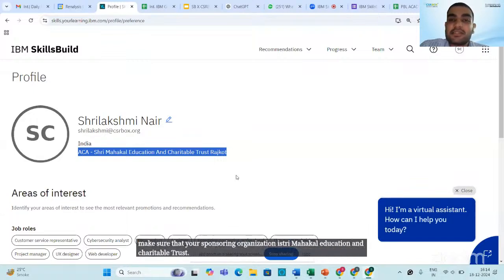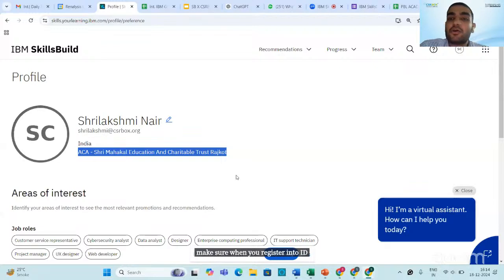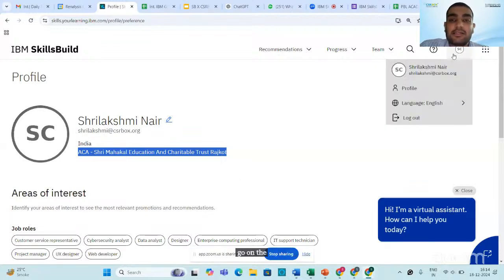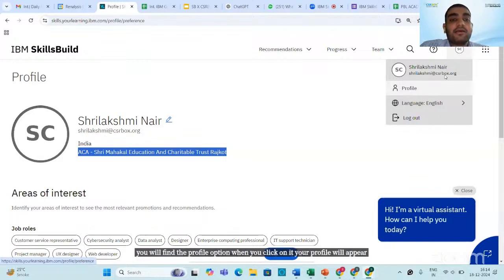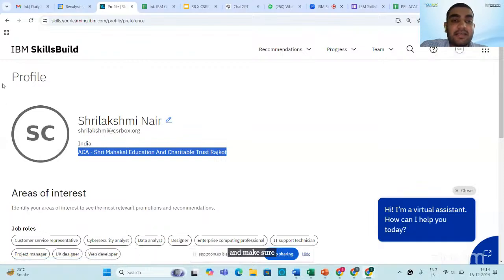Make sure when you register into IBM Skillsbuild, you go to the top right, below your initials, and you will find the profile option. When you click on it, your profile will appear. Make sure the sponsoring organization is Sri Mahakal Education and Charitable Trust.